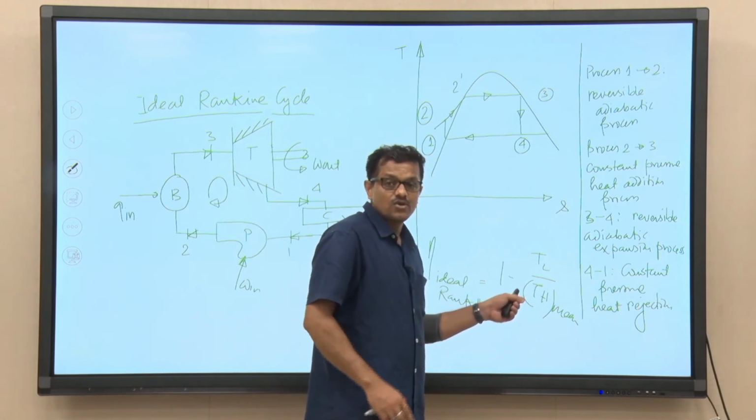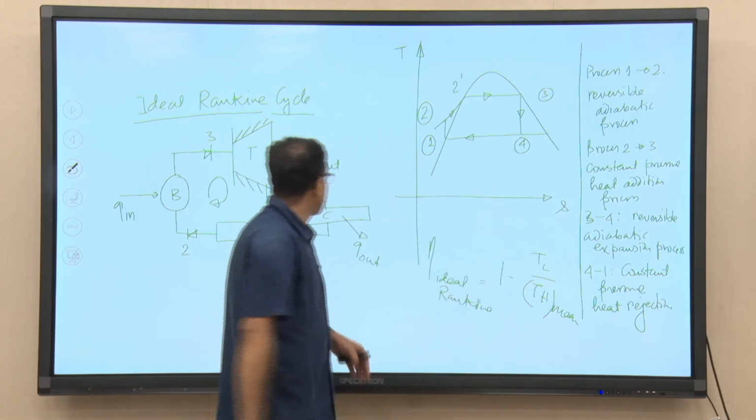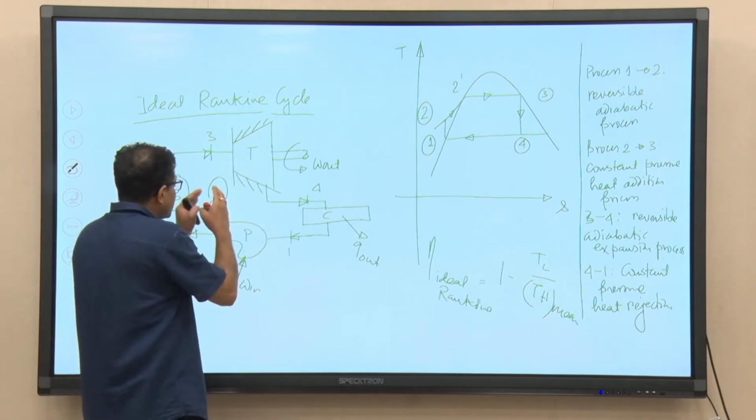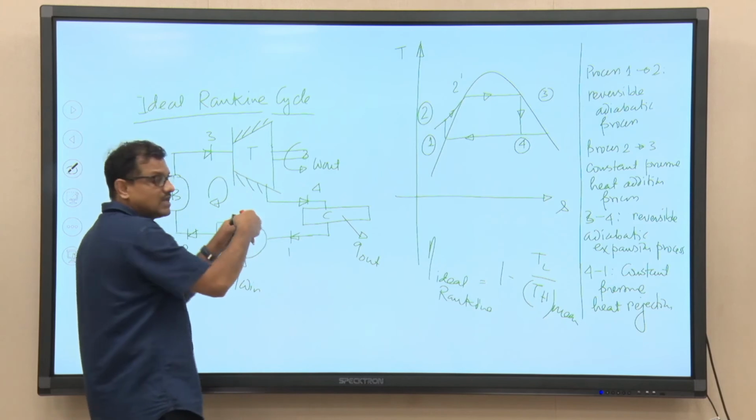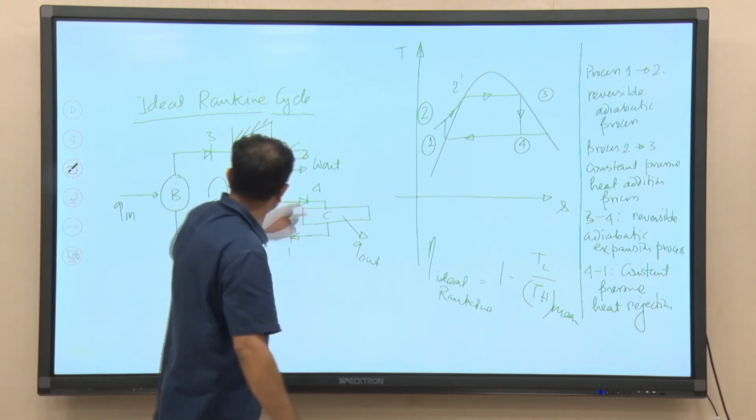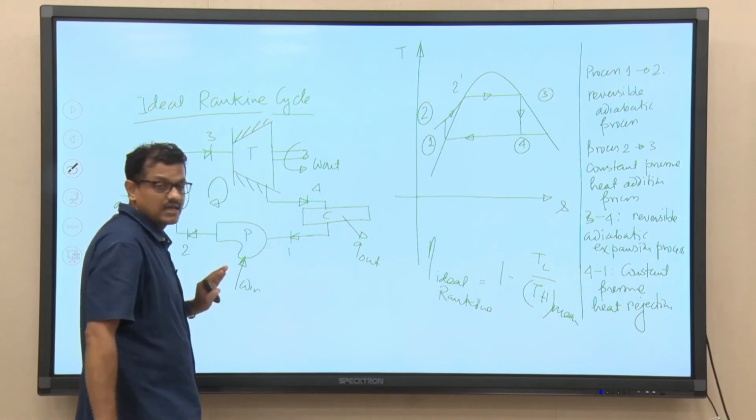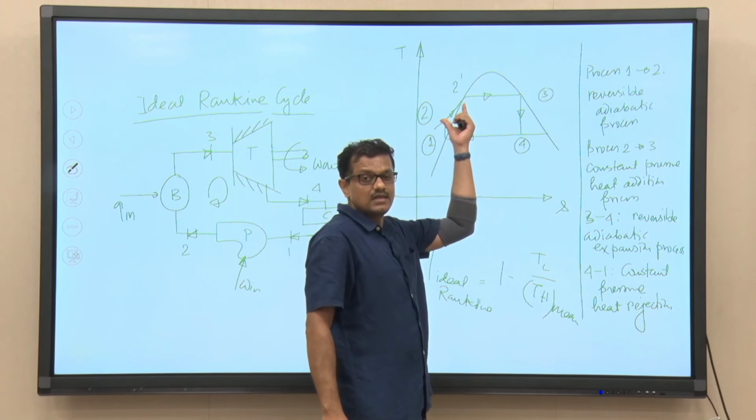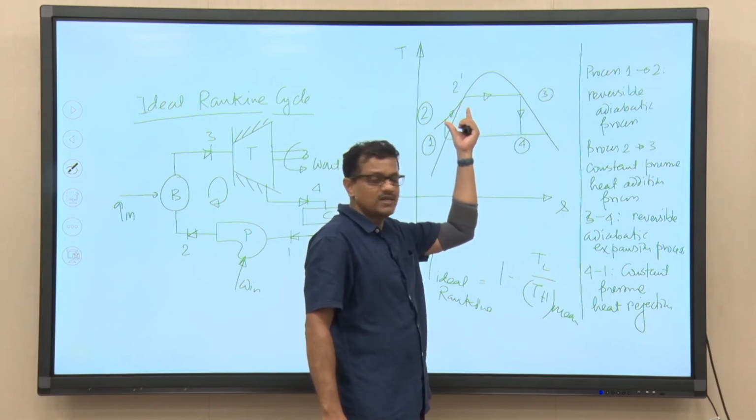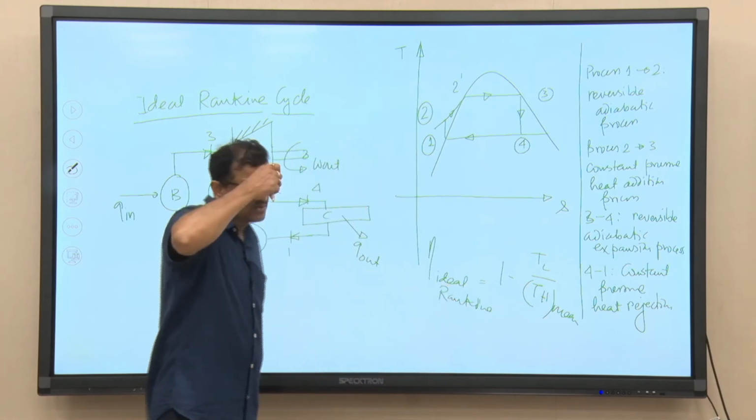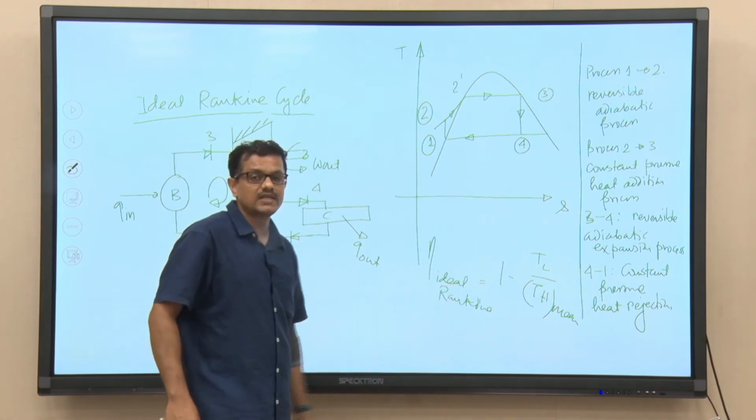Okay. So, though all the processes are internally reversible, and we are trying to bring the efficiency of this Rankine cycle closer to that of the ideal Carnot cycle, which is why we give it the name ideal Rankine cycle, yet because of the sensible heat addition component, the average temperature at which heat is added will reduce, which in turn will reduce the efficiency of the Rankine cycle.